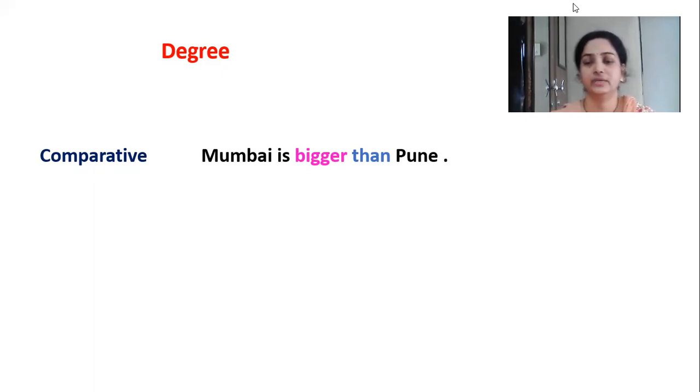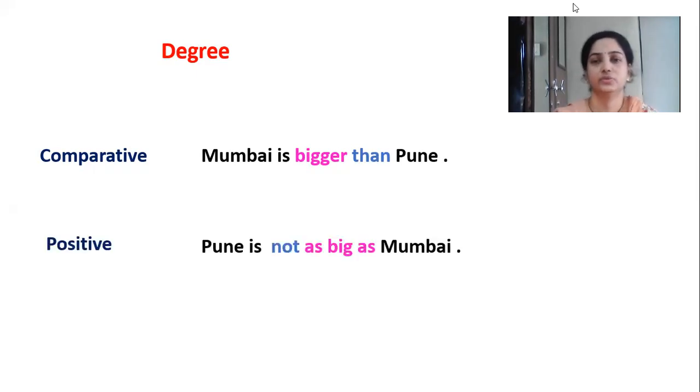So in positive degree what we have to do here, see here. So Pune is the second thing compared here. So we have to take it at the beginning. Okay. So Pune. Okay. We are going to take Pune at the beginning. Okay. Then Pune is, we have to use here negation, that is "not", because we are not going to change the meaning of the sentence. We are only going to change the degrees here, comparative to positive. That's why we are going to use "not" here.